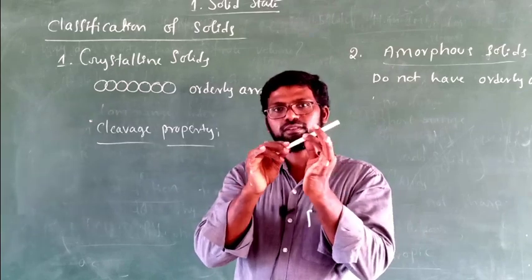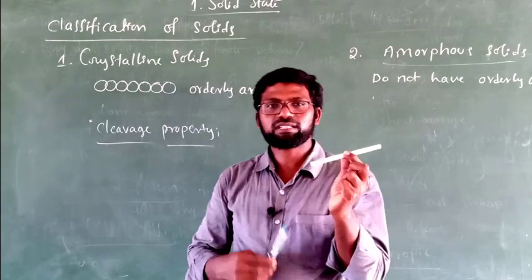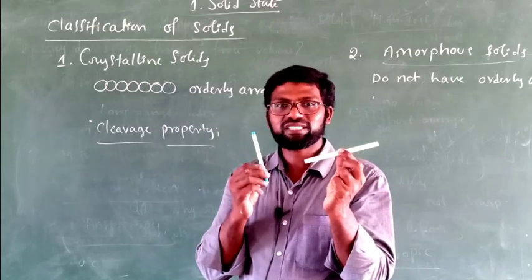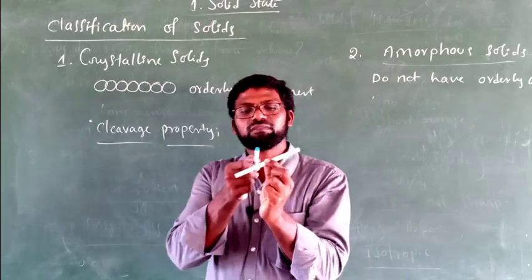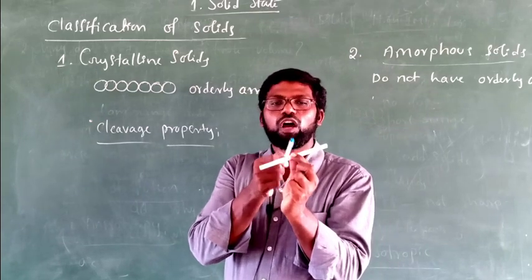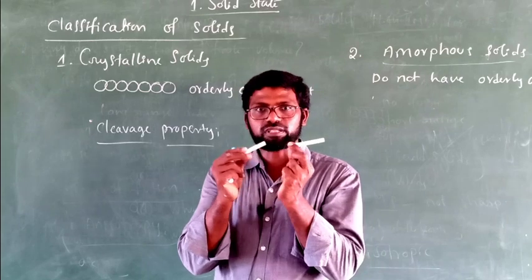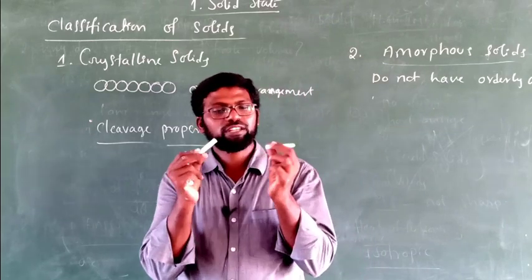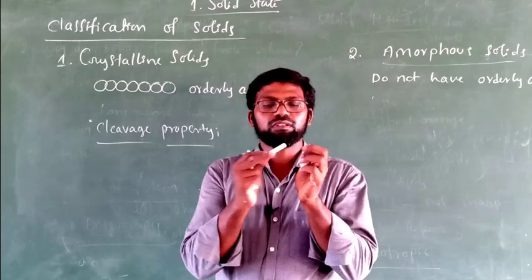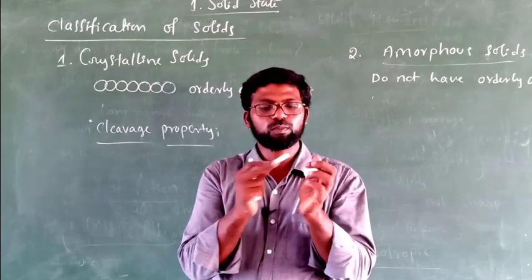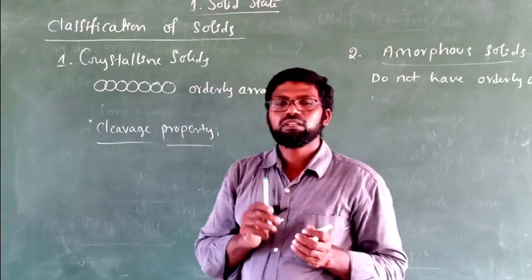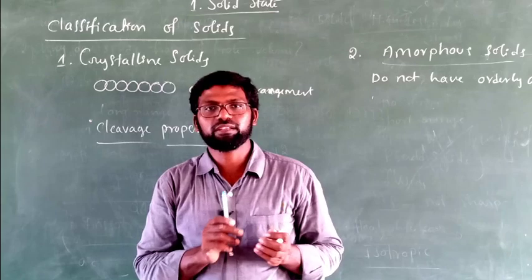Let's consider this pen as a knife, a sharp edged tool. Now I am cutting this chalk piece with this sharp edged tool. After cutting, I will get 2 different parts, and if I observe them, they have very smooth surfaces. See, this surface is smooth, this surface is smooth. When crystalline solids are cut with sharp edged tools like a knife, they give smooth surfaces.